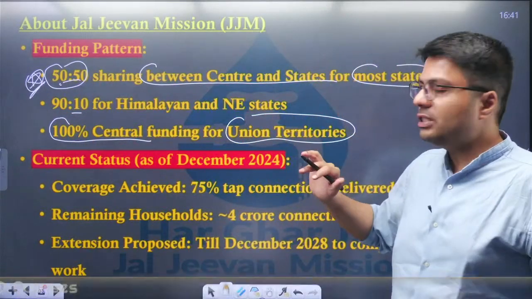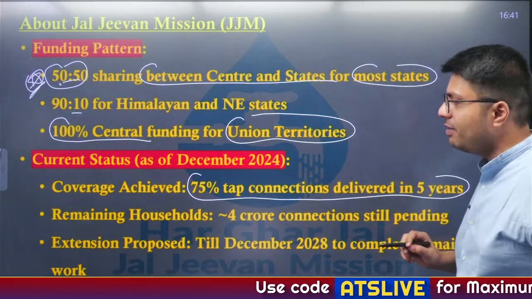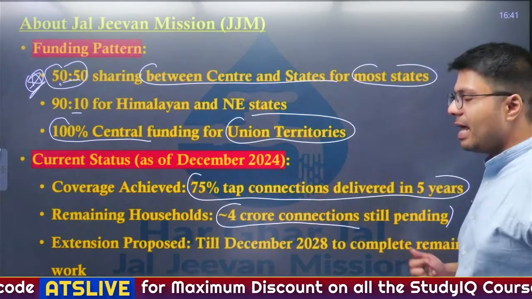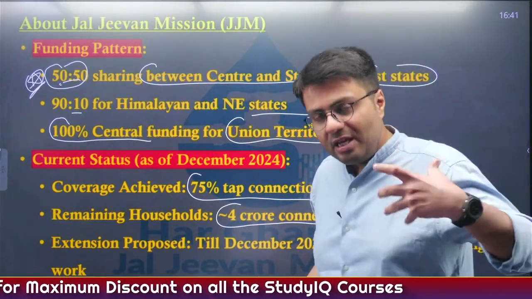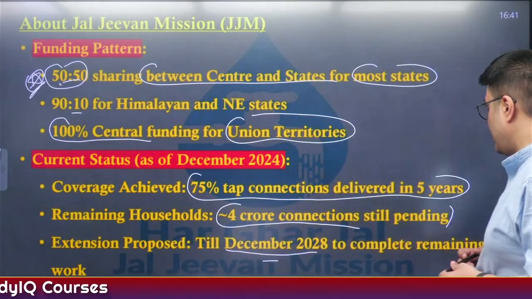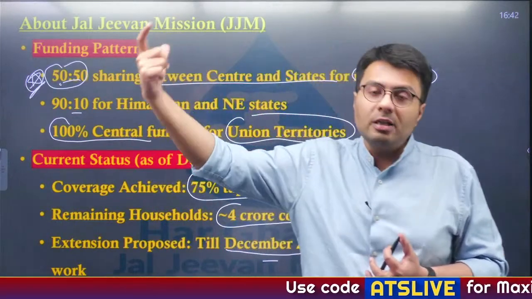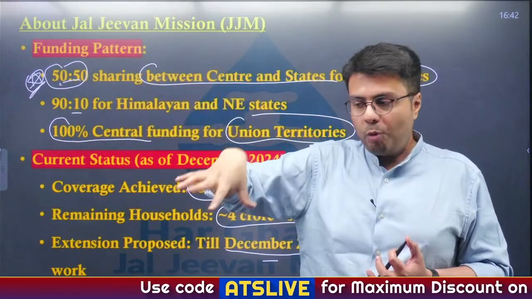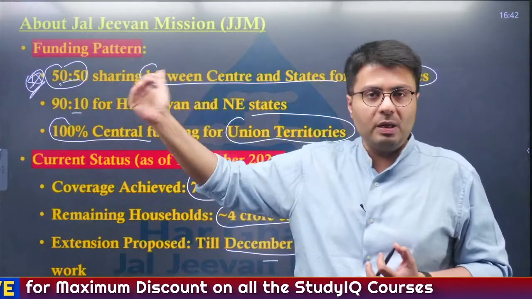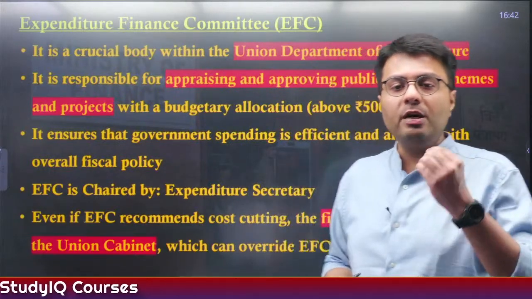Now, the status of this scheme currently is that 75% of tap connections has been delivered in 5 years. Now, there are about 4 crore connections that are still pending, and for that, the ministry has actually asked for more time. That is, they need to be implemented until December 2028 to complete the remaining work. So, for that, the ministry has also asked for separate funds. So, the body which is responsible for okaying the funds, they have only okayed half the amount that has been asked by the ministry. Okay. So, in this regard, what becomes important is Expenditure Finance Committee.